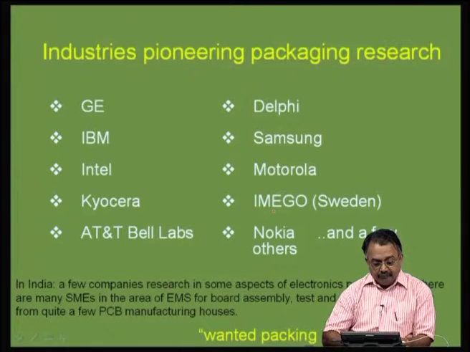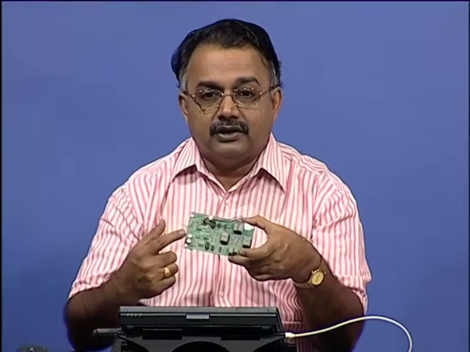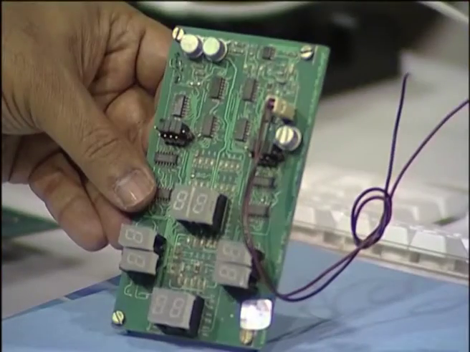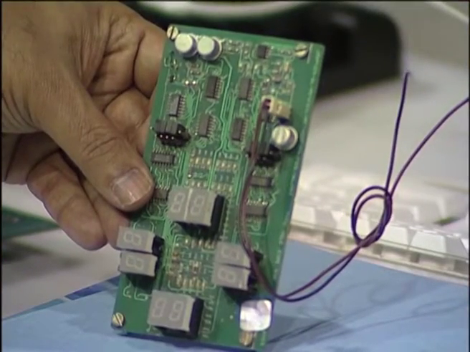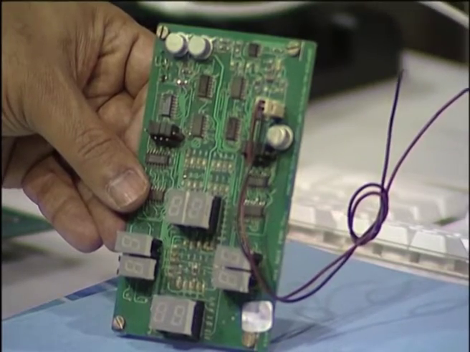So, in India a few companies are there which research in some aspects of electronics packaging, but in India you will find there are a lot of small and medium scale enterprises working in the area of EMS, that is electronics manufacturing services, which means assembly of such devices. For example, if you prepare a substrate, they will assemble the entire packaging devices here, test it and give it to you, at a price.